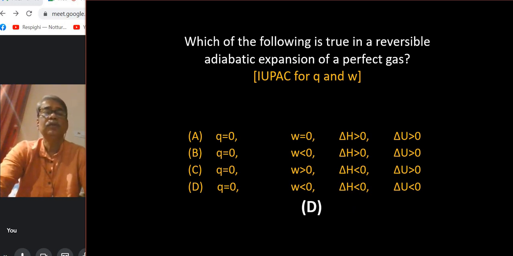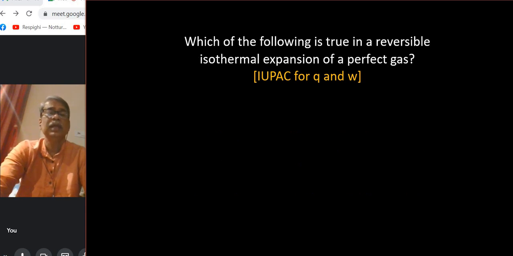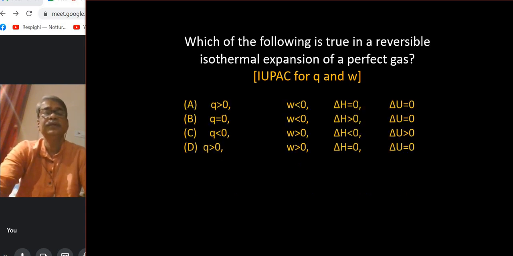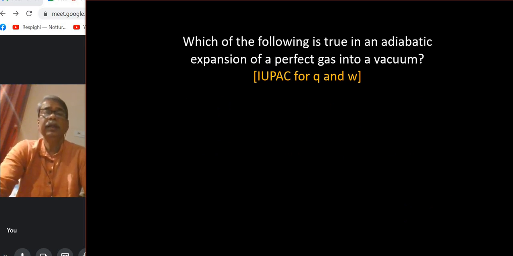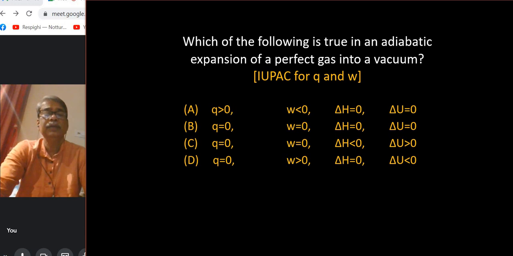And now a series of similar problems I would leave as exercises. This is for reversible isothermal expansion. The earlier one was adiabatic. This is an isothermal expansion, again by a perfect gas. So try to apply your logic and find the answer, and the answer comes to be A. The next question, again an exercise, is an adiabatic expansion of a perfect gas into a vacuum. So of course it's not a reversible one, and again you can check your argument. The answer is B.